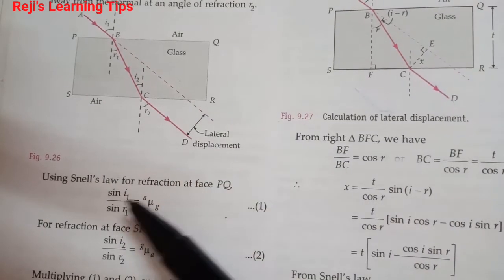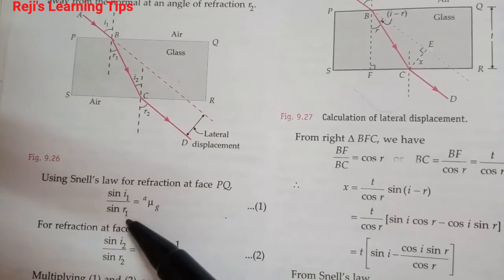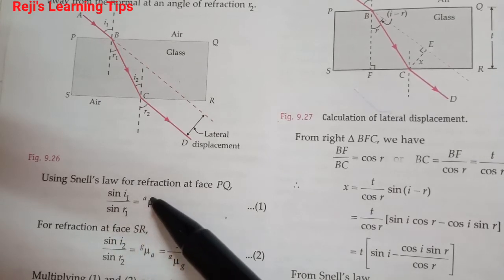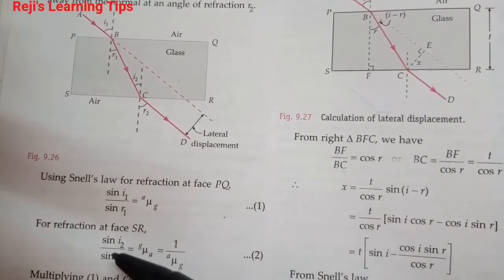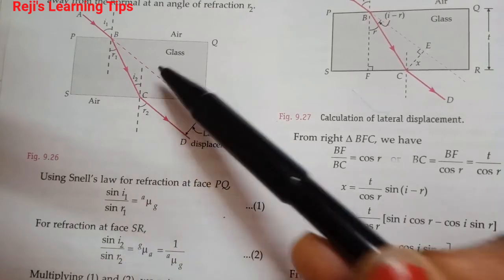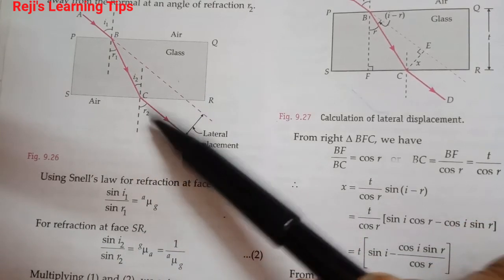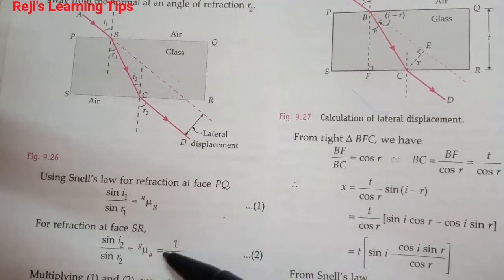Using Snell's law of refraction at the face PQ, sin i1 divided by sin r1 is equal to mu GA. This is air and this is glass, so mu GA. For refraction at the face SR, sin i2 by sin r2 is equal to mu AG, that is equal to 1 by mu GA.